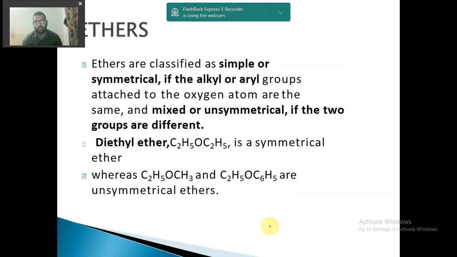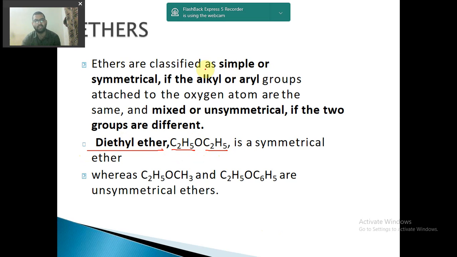Now let us come to ethers. Ethers are classified as simple or symmetrical if the alkyl or aryl groups attached to the oxygen atom are the same, and mixed or unsymmetrical if the two groups are different. Like it can be methyl O methyl, or it can be methyl O ethyl. If methyl O methyl is there, then it is symmetric, otherwise it is unsymmetric. So here is the example: diethyl ether. It means this is an ethyl group, this is an ethyl group, and in between the oxygen is coming.